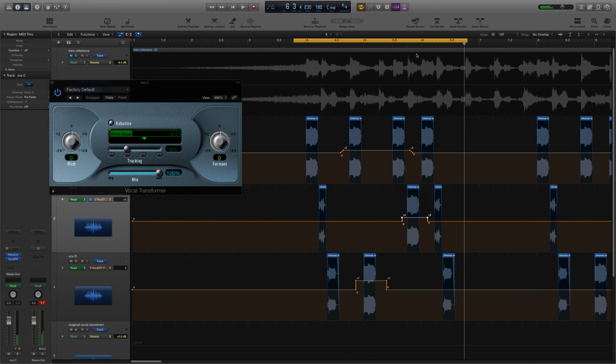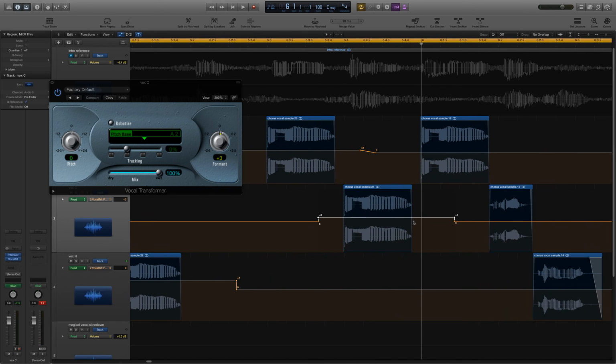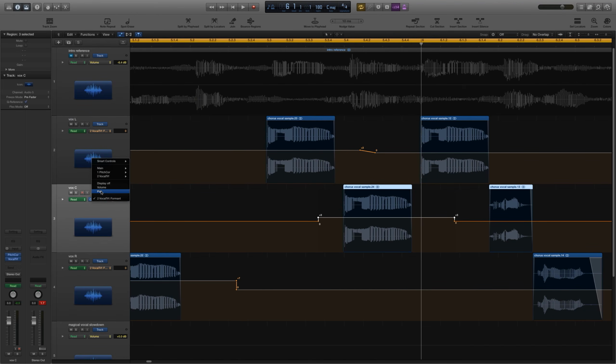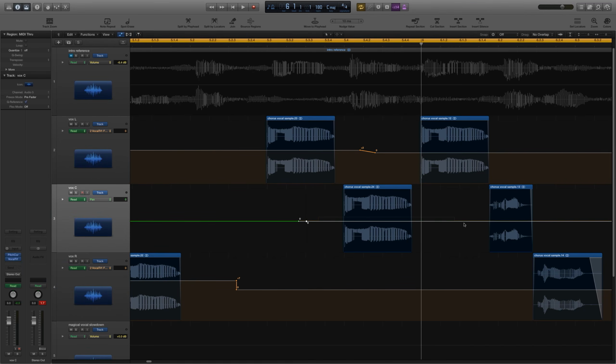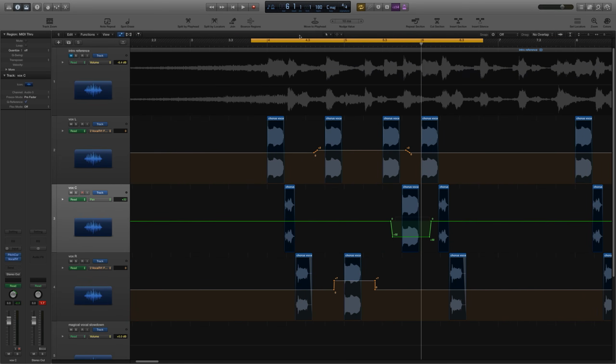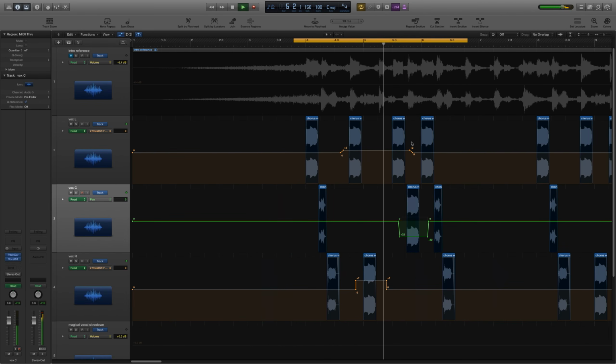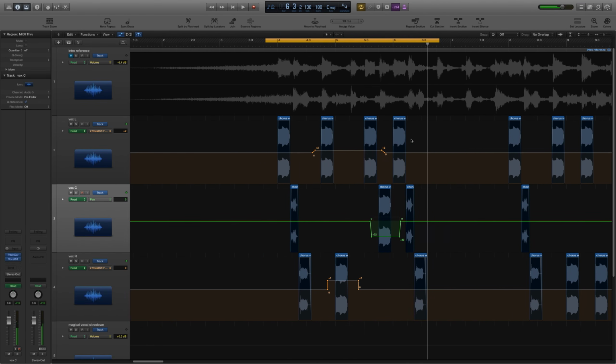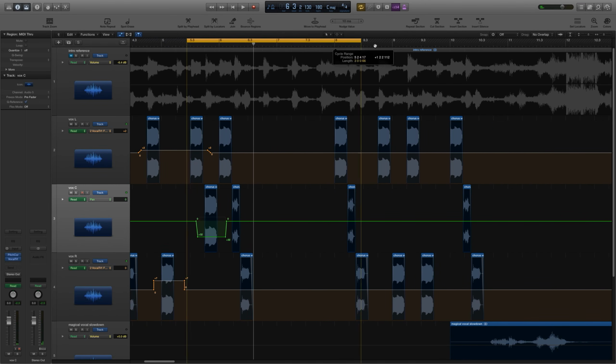This note here seems like, I think in the original it was actually panned slightly to the right, but not all the way to the right. So what I'm going to do is throw a little pan automation in here as well. I'm just going to select pan and pull this over to the right, just to separate it a little bit from this one, because it seems like it's not quite separated enough. So not hard pan, but pretty far over. There we go. All right, so let's move over to the next set of notes here.